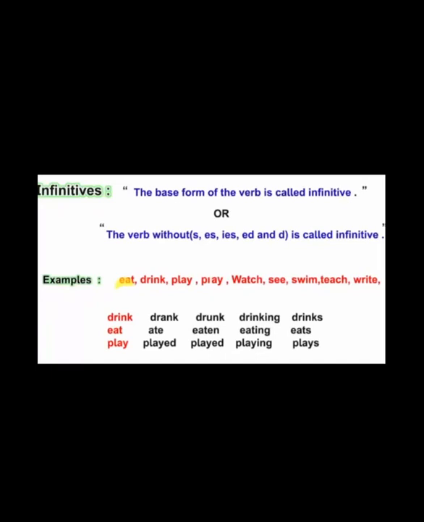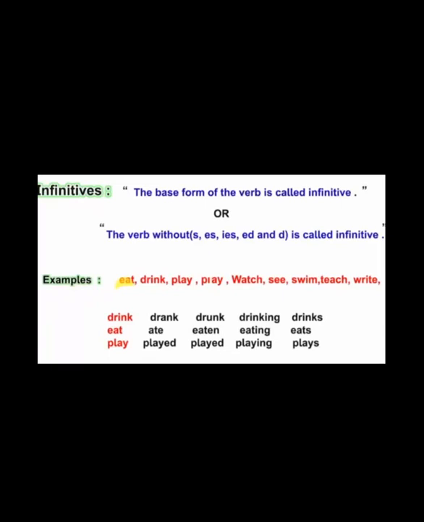All these are the verb first form. Down here the verb forms are given. Drink is verb 1. Drank is verb 2. Drunk is verb 3. Drinking is verb 4. And drinks is verb 5. So infinitive means to add "to".